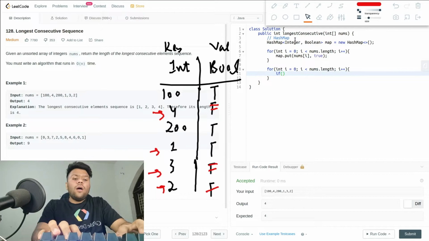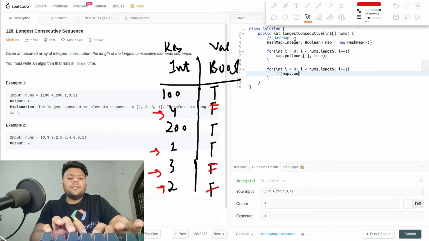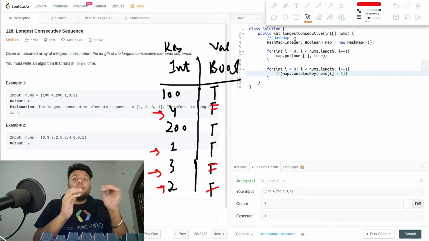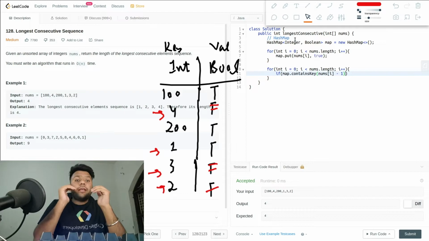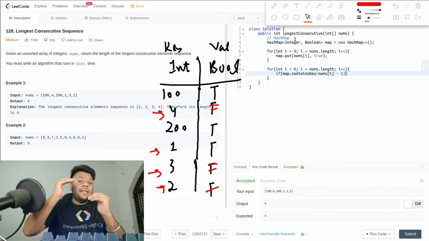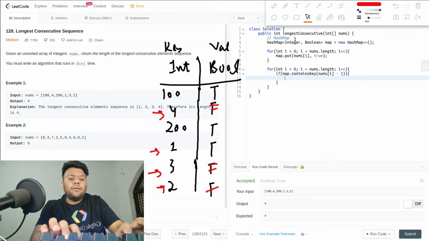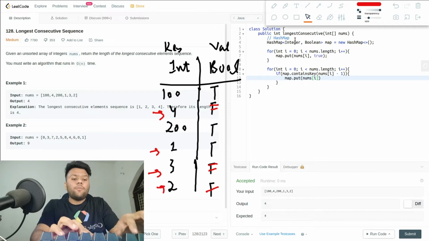In this one I will check if map.containsKey(nums[i] - 1). Similarly, let's say 4: I think it's the start, but it has 3, so 4 cannot be the starting point. So I will update it: map.put(nums[i], false), mark it as false.